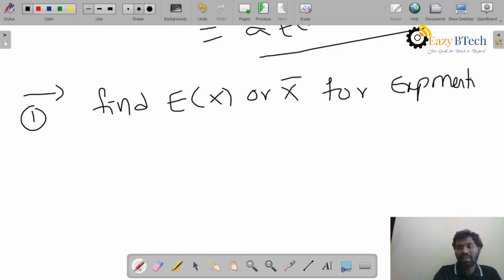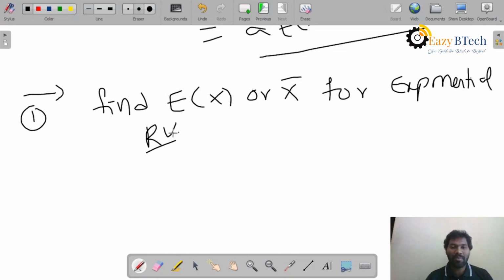Here in the problem they don't give you the density function. So this is the importance of density functions from the previous sessions. You should remember the density function of the exponential random variable and substitute it here.